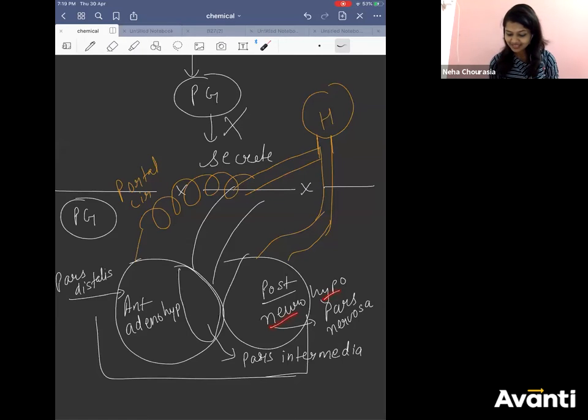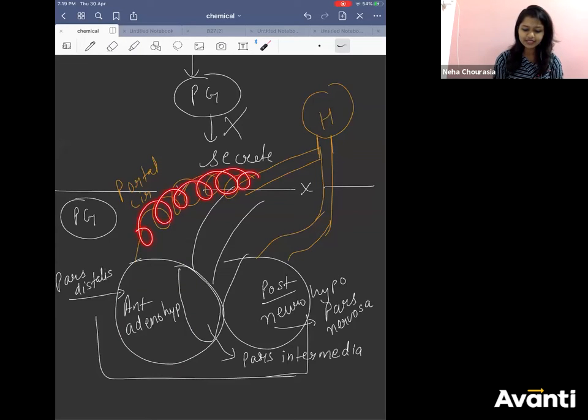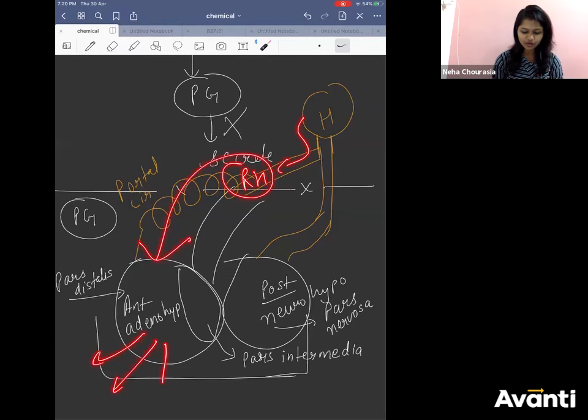So neurohypophysis can be called pars nervosa. Then pars intermedia. Your anterior pituitary can be called pars distalis. Pars distalis, anterior pituitary, adenohypophysis, all are the same. They are connected through portal circulation to the hypothalamus. Whenever the hypothalamus releases the releasing hormone, it comes to the anterior pituitary and it will release several hormones.